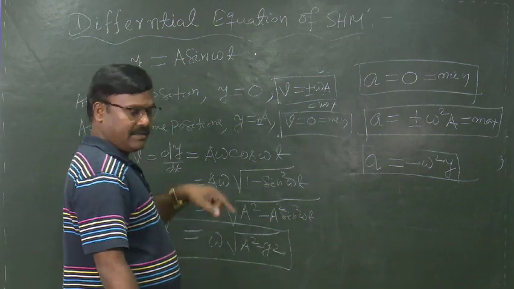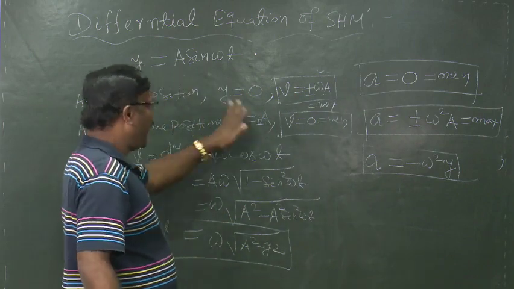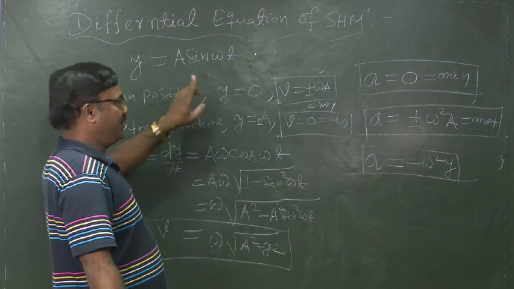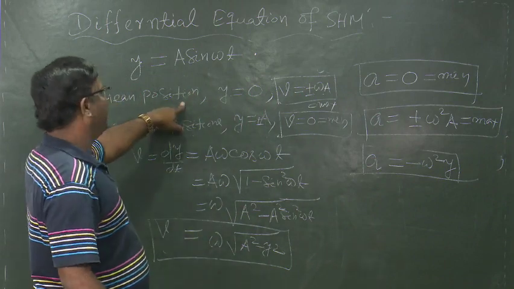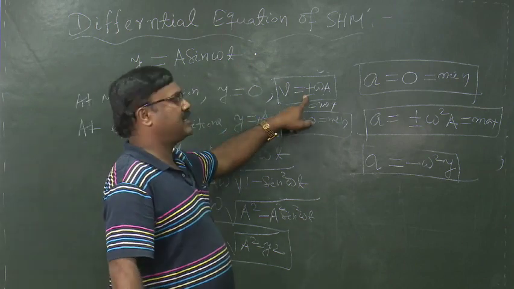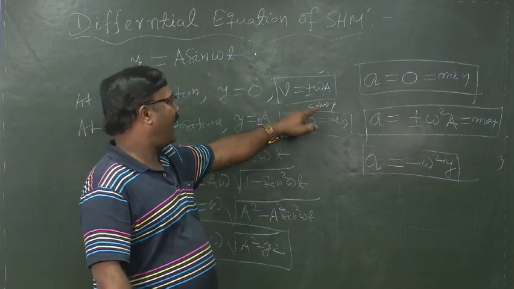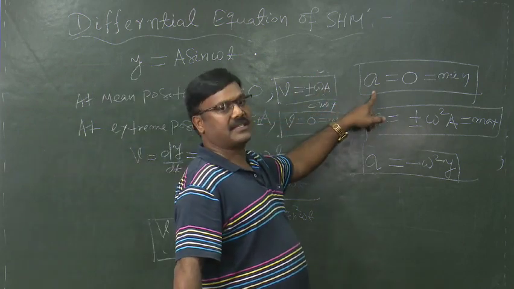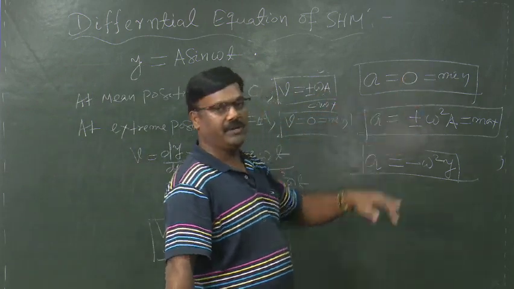From these discussions, we have arrived at the conclusions that at the mean position, the displacement is minimum, the velocity is plus or minus omega a and is maximum, and the acceleration is 0 and is minimum.